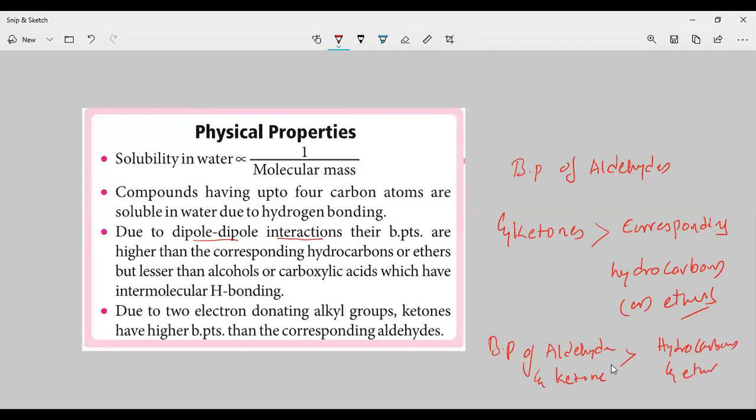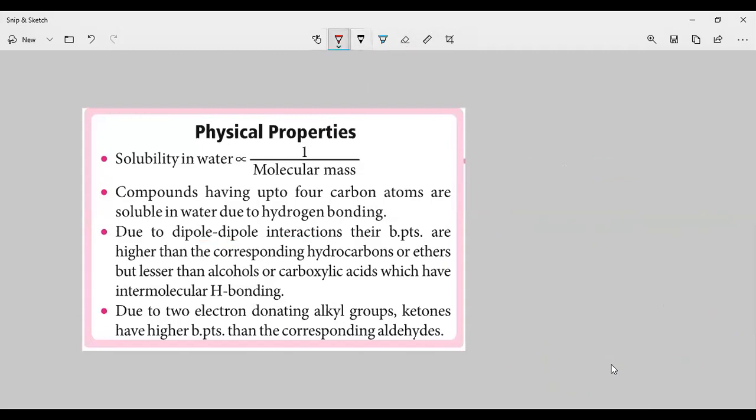But the boiling point of aldehyde and ketone is less than the boiling point of carboxylic acids.